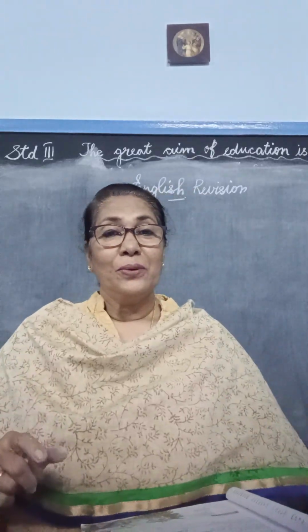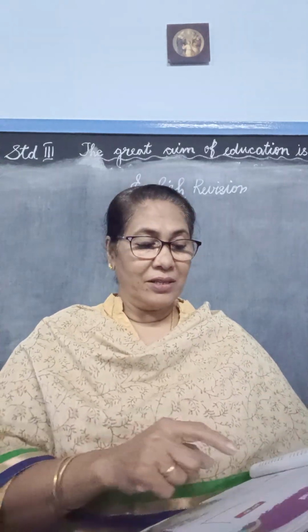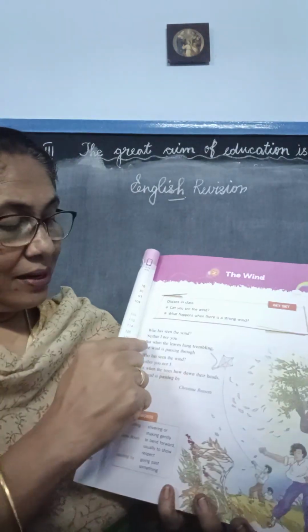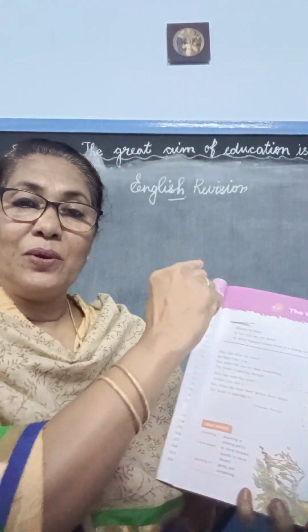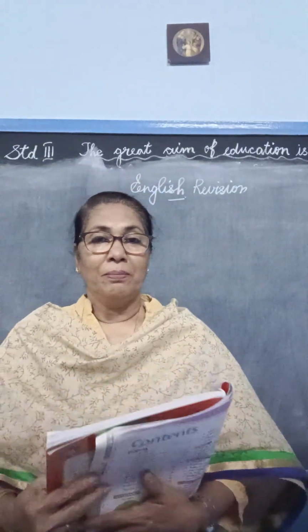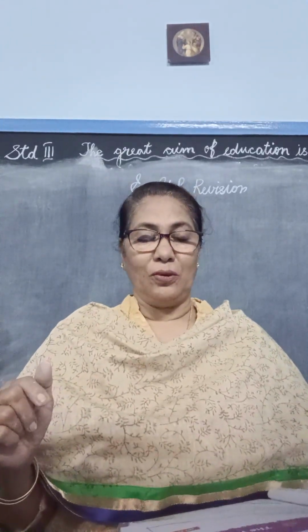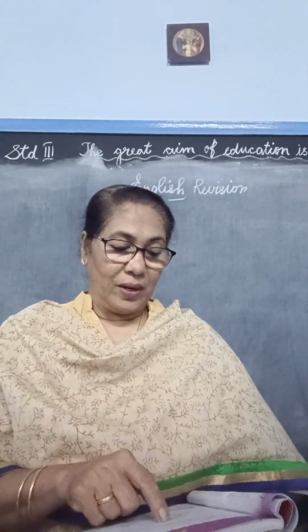Who has seen the wind? What's the first line? Who has seen the wind? And remind you, when you write the poem, always begin with a capital letter. It has to be written line by line. The poem should be written line by line. That means this is the first line, Who has seen the wind. You can't write the second line along with the first line in your book or in your answer sheet. Follow.